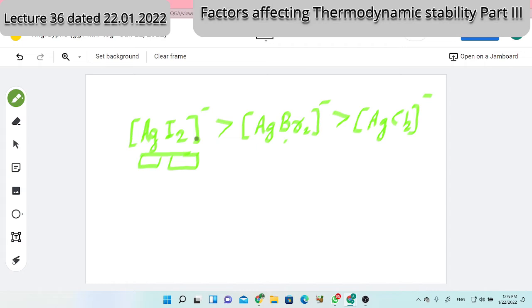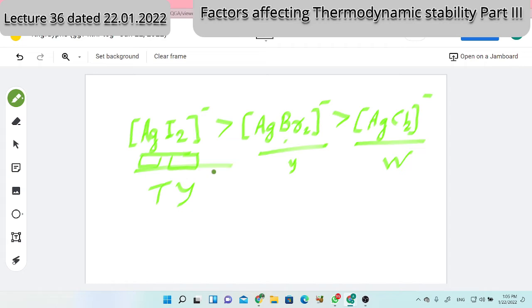So what we were doing, we were maintaining the acidic condition because silver can precipitate in the basic condition, therefore acidic condition, and that silver ion were reacting with the halide ions and we were getting the precipitate. If we get a white precipitate, we were saying chloride. If we get a pale yellow precipitate, we were saying bromide. If we get a thick yellow precipitate, we were saying it is iodide. If you have not performed it, then you have to listen at least, that such kind of variation in coloration.